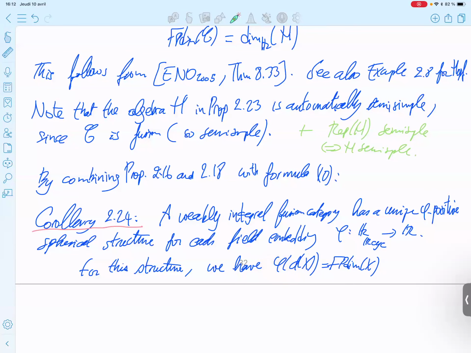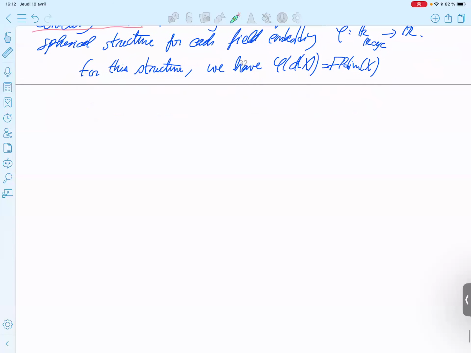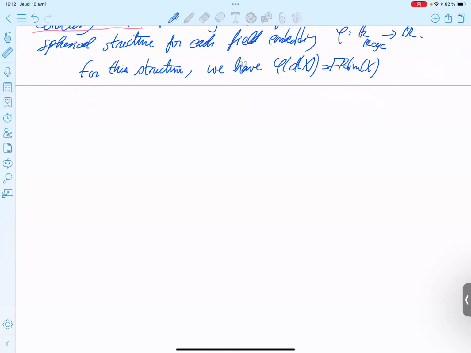But in fact, the next remark is saying that in the integral case, this is independent of the choice of phi.